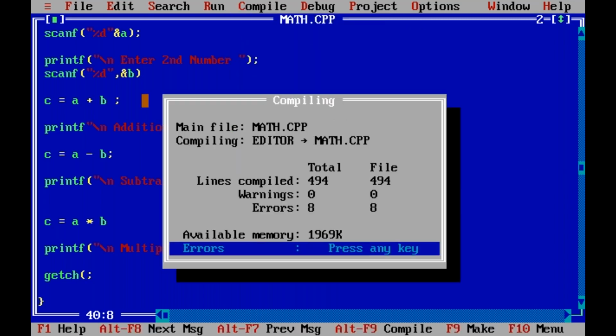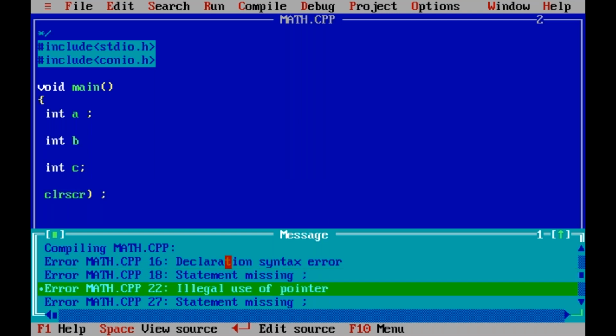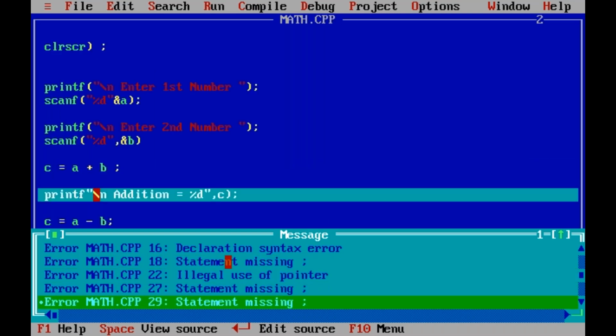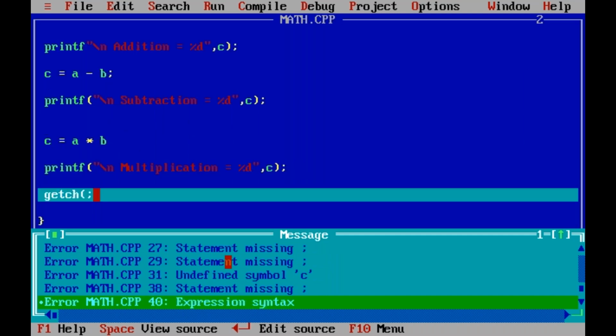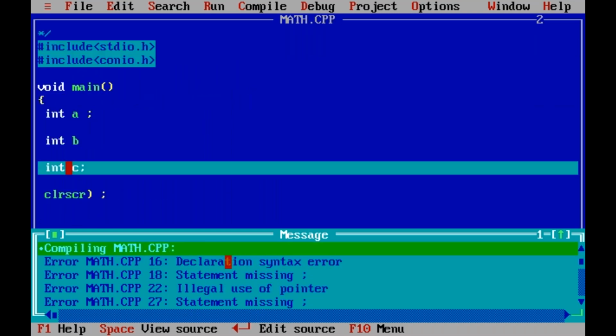Now compile it. Errors. See, totally 8 errors. Press any key. See that: 16th line error, next 18th line error, 22nd line error, 27th line error, 29th line error, 31st line error, 38th line, 40th. Like this, all the errors from top to bottom.